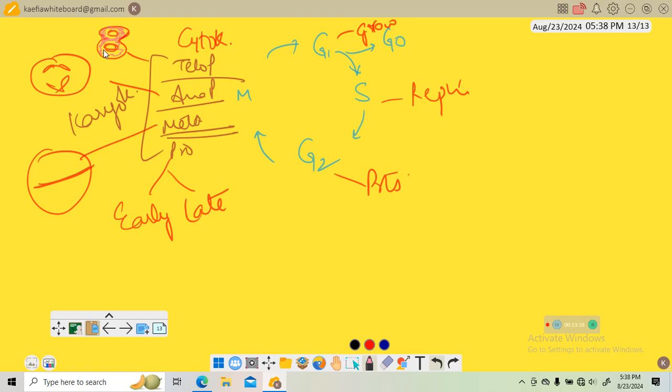This pink color is at the end stage, cytokinesis, where the cytoplasm will divide. This is how mitosis takes place, and it takes place in diploid cells, not in haploid cells. Diploid means the normal cells of our body, liver cells, kidney cells, heart cells, these are all diploid cells. Okay, so this was about it. Thank you.